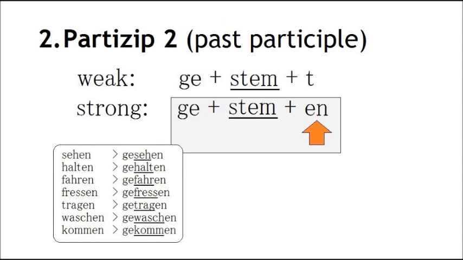For example, sehen, gesehen; halten, gehalten; fahren, gefahren; fressen, gefressen; tragen, getragen; waschen, gewaschen; kommen, gekommen. The past participle might have a vowel change in the stem, but we will come to that later. If you want to know more about past participles, please watch my participle tutorial.